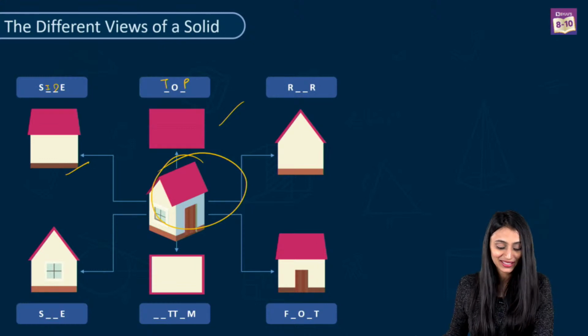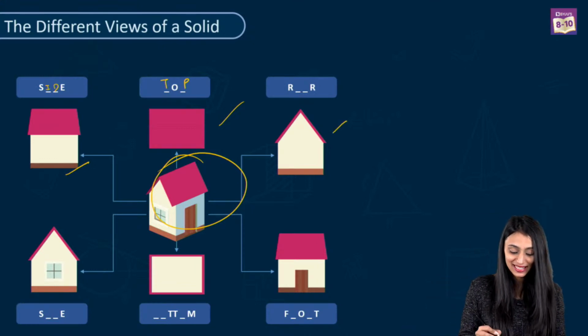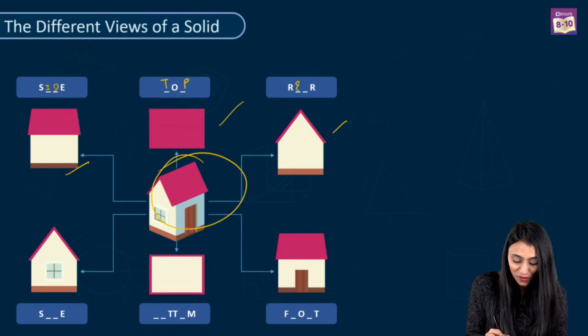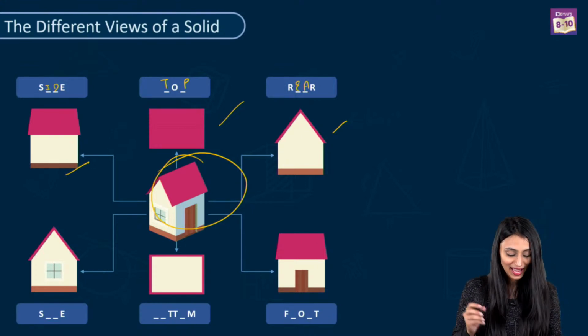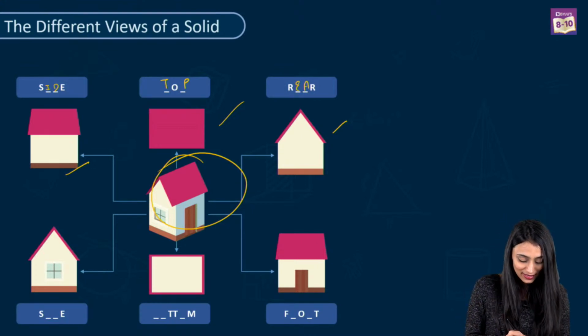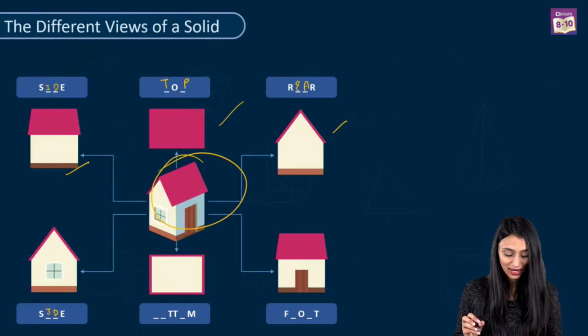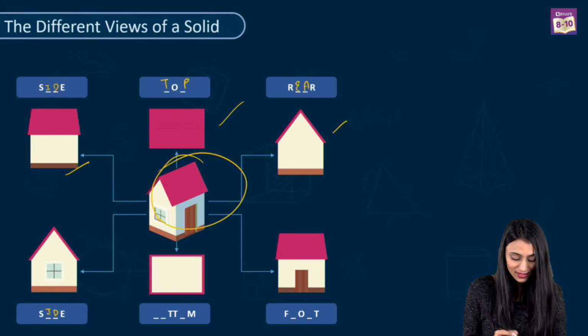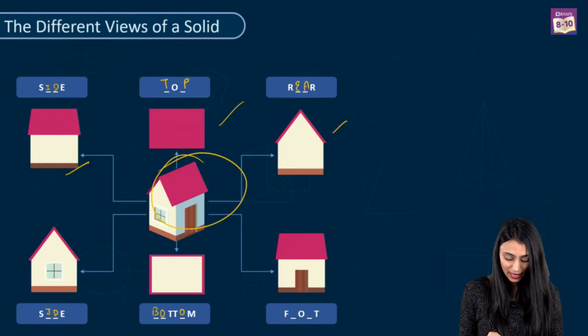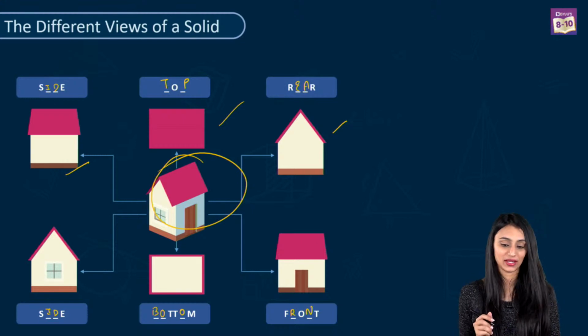Okay, now the third one. If you see this face, this is the rear view of this hut. And coming to the next one, this looks like the side face. And this is completely understandable: this is the bottom face and this is the front face.